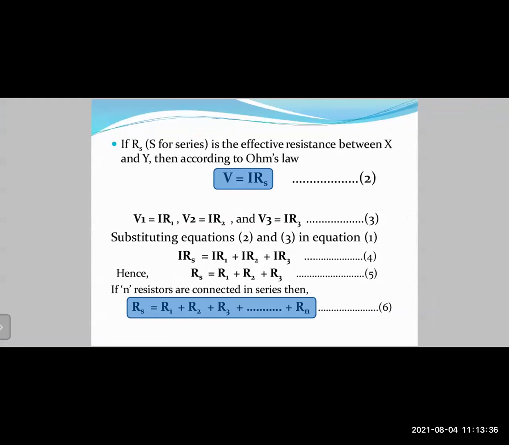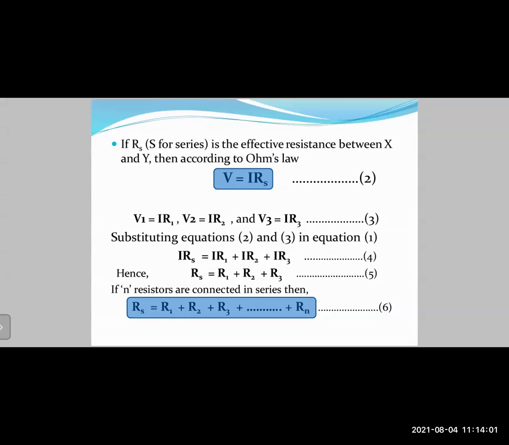Okay. Now, for this equation, if you take I common on the right hand side, what do we get? I Rs equals I into the bracket R1 plus R2 plus R3, right? Then the current I on the left hand side and the current I on the right hand side will get cancelled off.